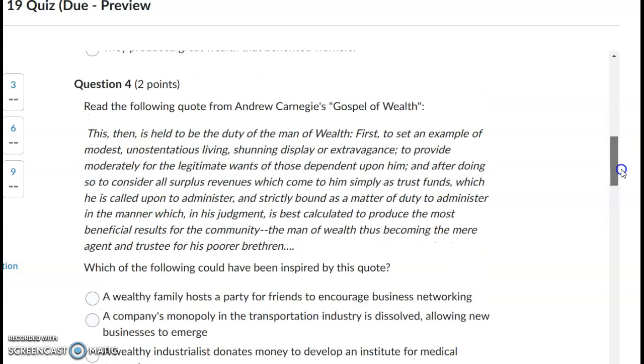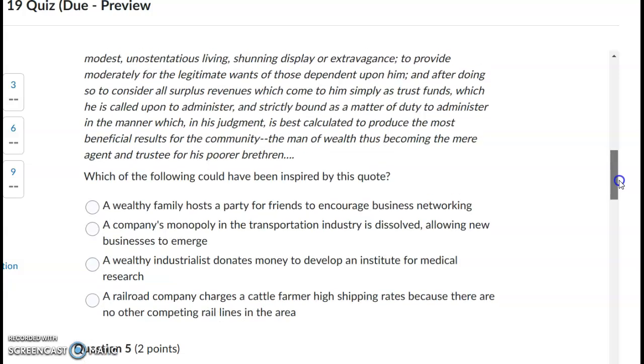Number 4. Read the following quote from Andrew Carnegie's Gospel of Wealth.